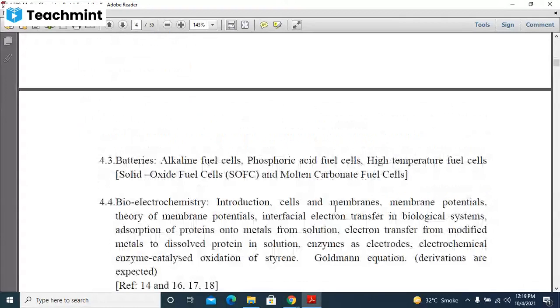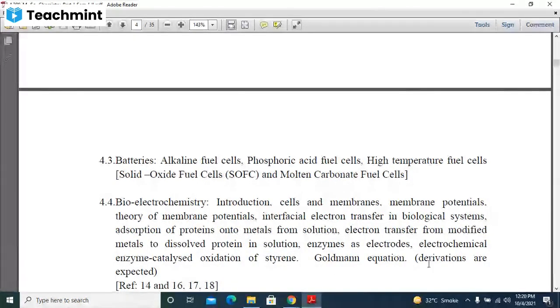Then batteries, that part was not there. Alkaline fuel cell was there. In the TY, phosphoric acid fuel cell, high temperature fuel cell. We have to see their construction, cell reaction and all these things. Bioelectrochemistry is a very important new part. Introduction, cells and membranes, membrane potential, theory of membrane potential, interfacial electron transfer and all these things.